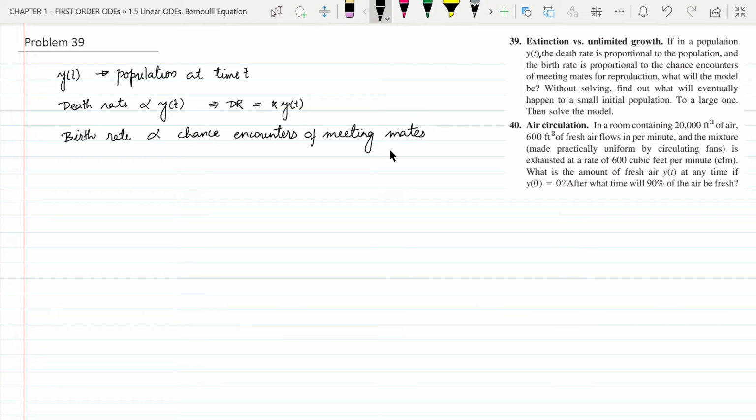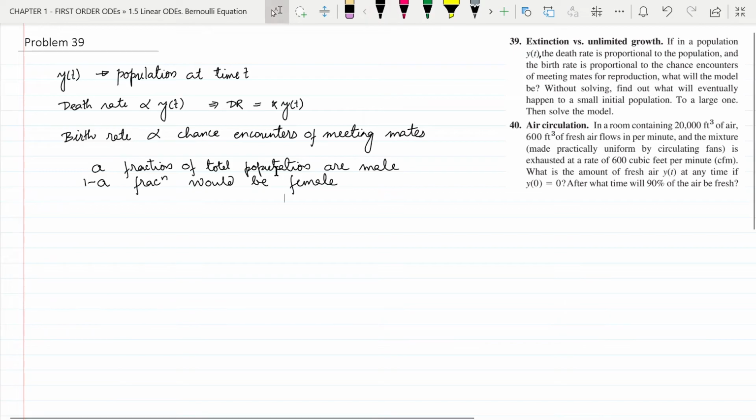Let us assume that a proportion or a fraction of the total population are male, then 1 minus that fraction or proportion would be female. This means if we assume that a is 1 by 2, that means half of the population are male, then 1 minus 1 by 2, which is the other half of the population, would be female. Similarly, if we assume that 1/3 of the population are male, that is a equal to 1 by 3, then 1 minus 1 by 3 is 2 by 3, that means 2/3 of the population would be female.